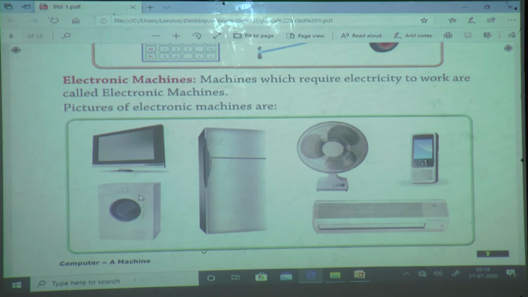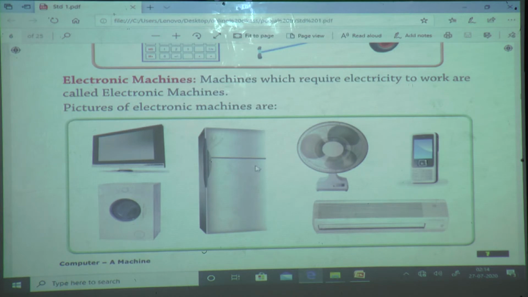But if electricity is not there, can the washing machine work? No, it does not work. It requires manpower only one time. That's why this machine is called an electronic machine.